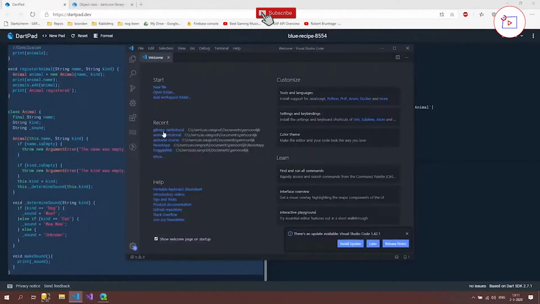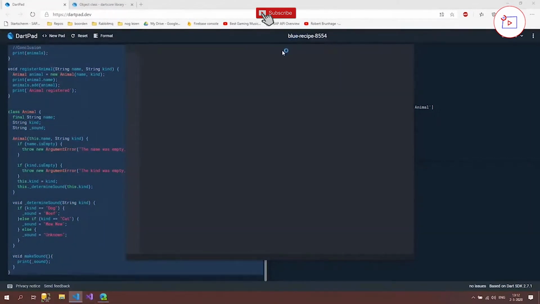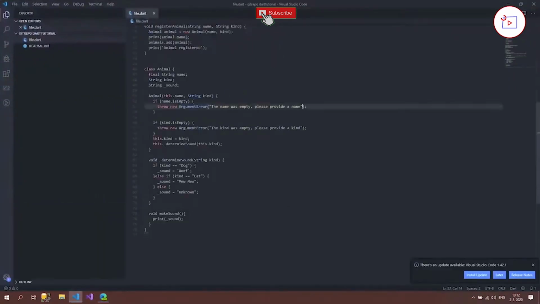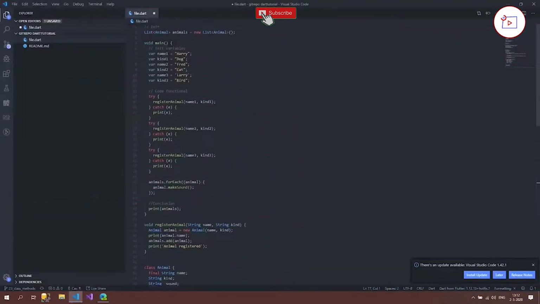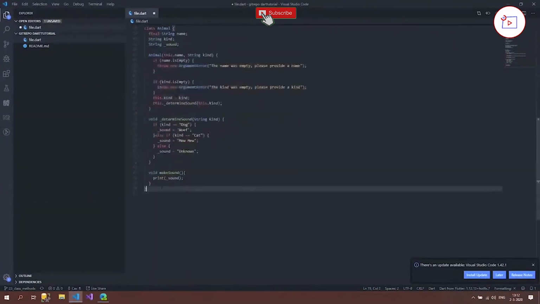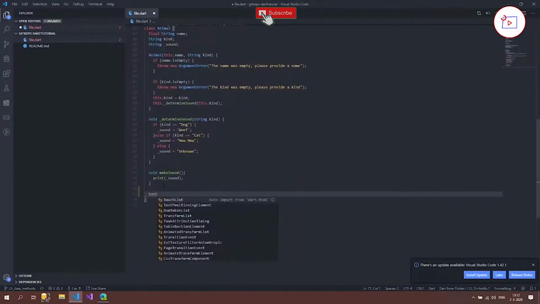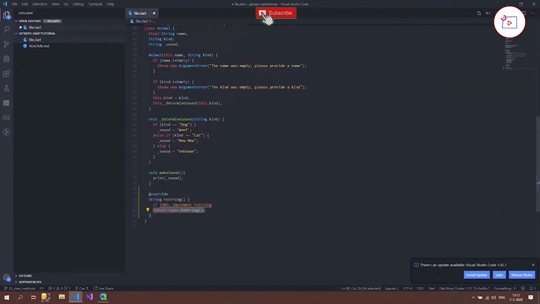So let's open up this project, and I'm going to replace this here. So here we have our code that we created in the browser. If I now type here toString, then you can see that there's a certain method popping up. If I press enter now, you can see that it has an automatic keyword override, and we can actually see the implementation of this method that we are going to override.